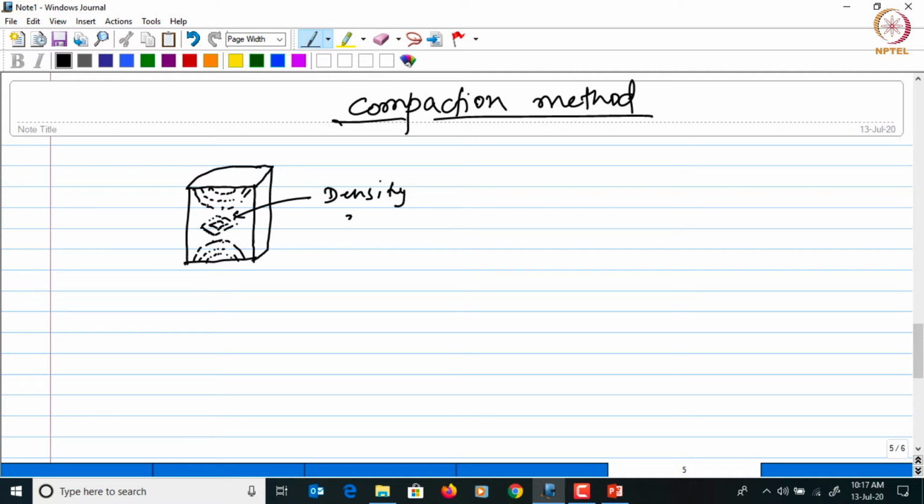Okay, so like this, you may have gradients in the density in the die compaction process. These density gradients will lead to a gradient in the shrinkage also, and therefore the dimensional changes across the compact will not be uniform, and as a result of that anisotropic shrinkage, the dimensional control will be really difficult to maintain.